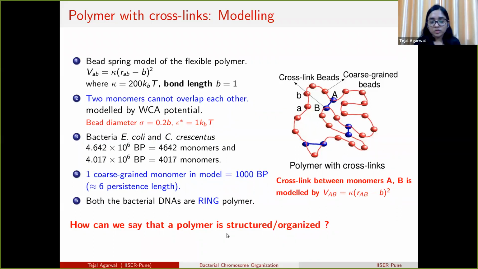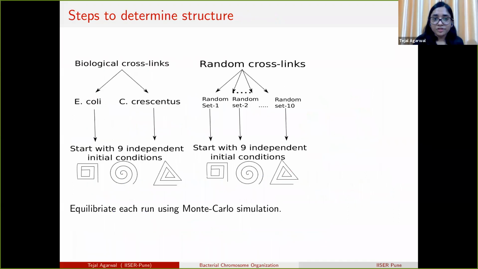So the first question arises: how can we say that a polymer is structured or organized? For that, we came up with a protocol. We have two biological crosslink sets corresponding to the bacteria E. coli and C. crescentus. We take these crosslinks from the Hi-C contact map.